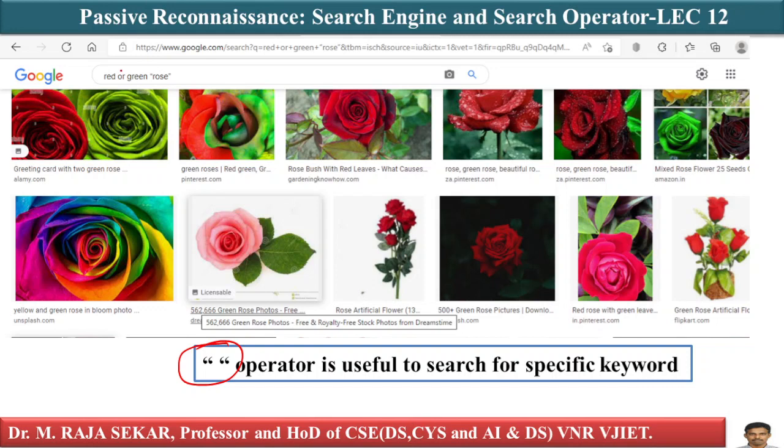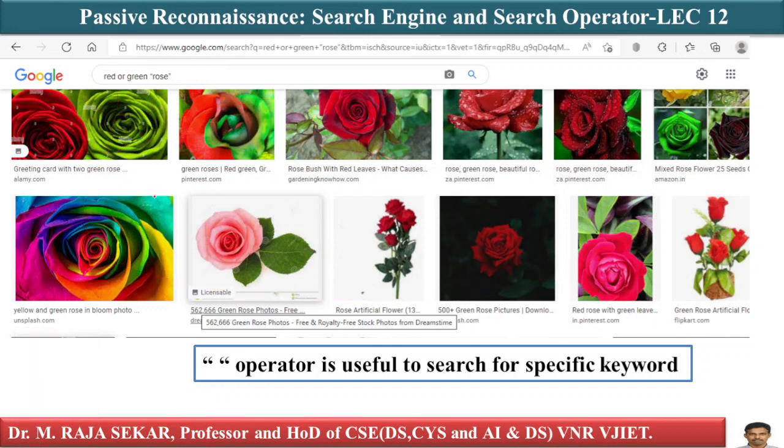For example, just see, this is red OR, this is the OR operator. I am specifying roses in double quotes, isn't it? So we can see we have given a parameter. What is the parameter here? Red or green roses. This is a parameter. So it's showing red or green roses. This result is red or green roses.